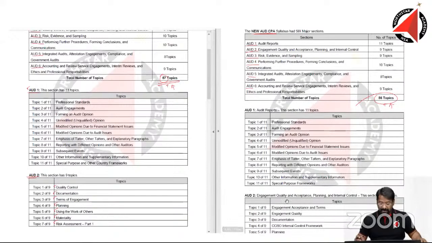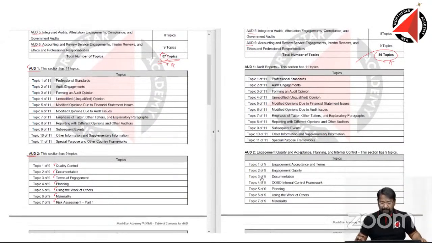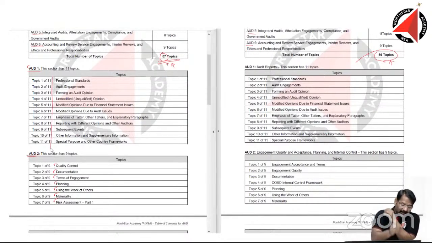If you look at the first audit, it matches one on one. It has a total of 11 topics. And if you look at the names, professional standards, audit engagement, forming audit opinion, all are the same. In fact, all the 11 topics are perfectly matching with the new 11 topics.